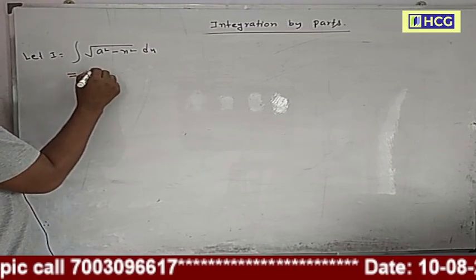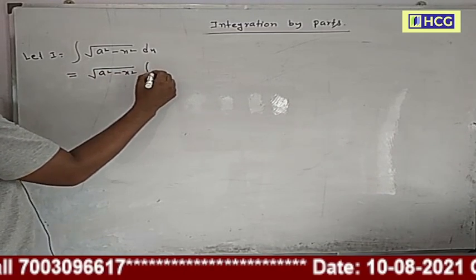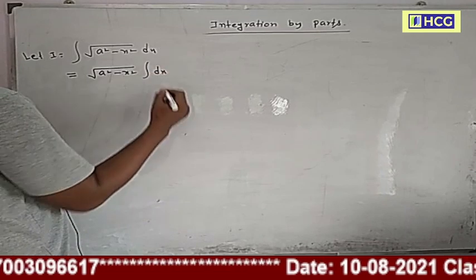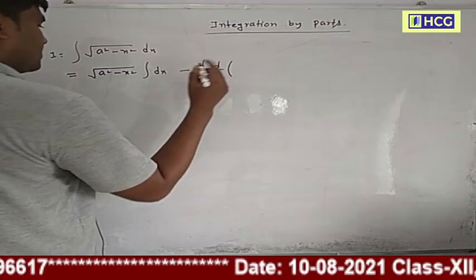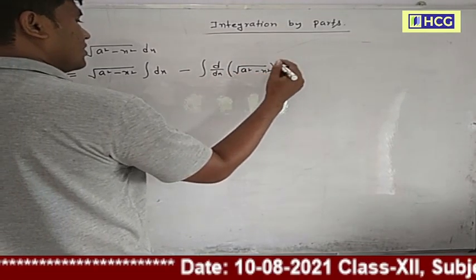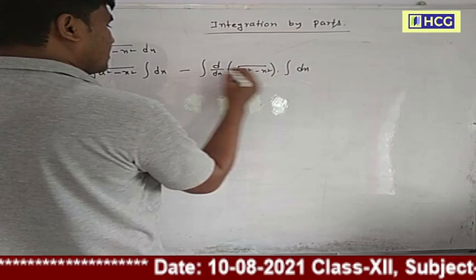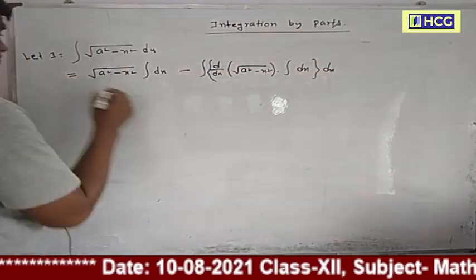So first function root of a square minus x square into integration of second function 1 dx, minus d/dx of first function root over of a square minus x square into dx, whole dx.